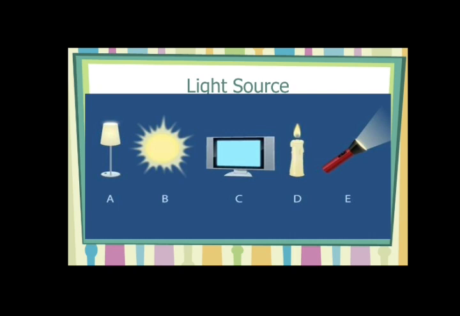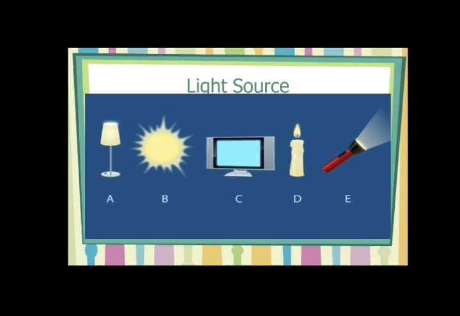Whereas artificial sources means the objects which were created by man to produce light. Examples: lamps and torches. These were created by man in order to obtain light whenever the sun is not there or during the night time.